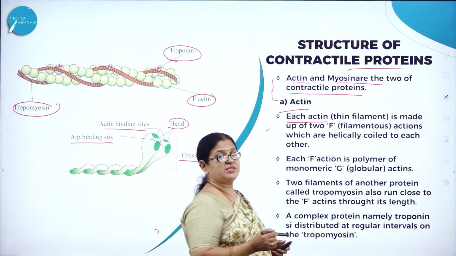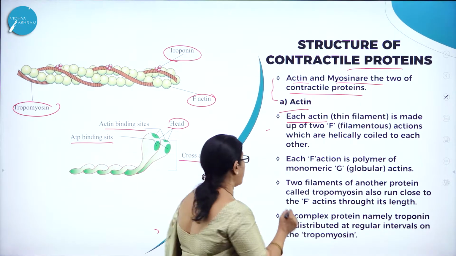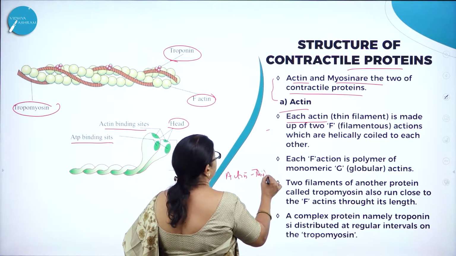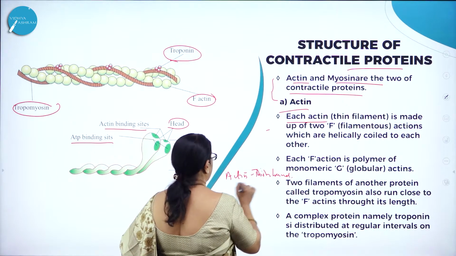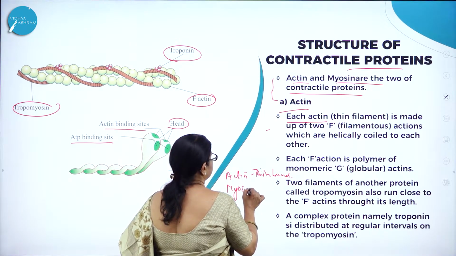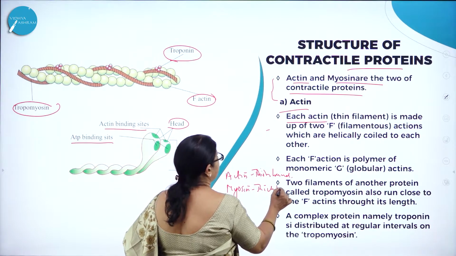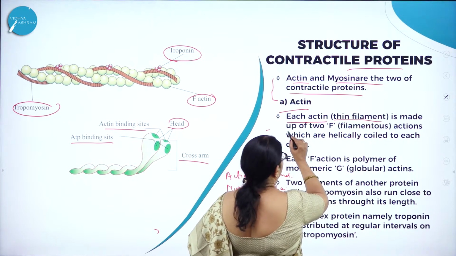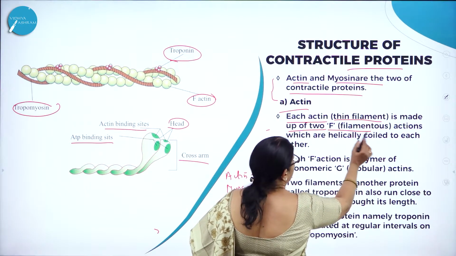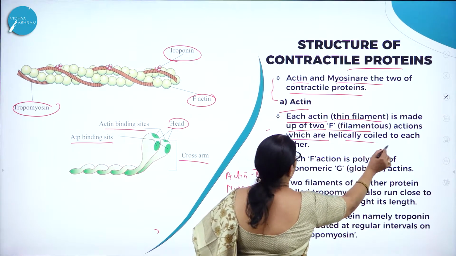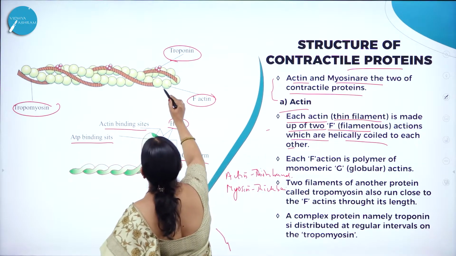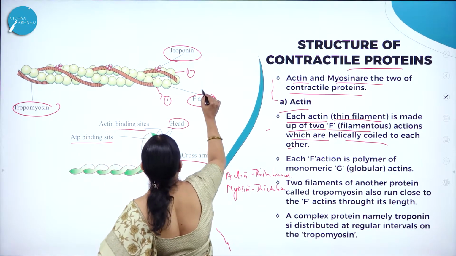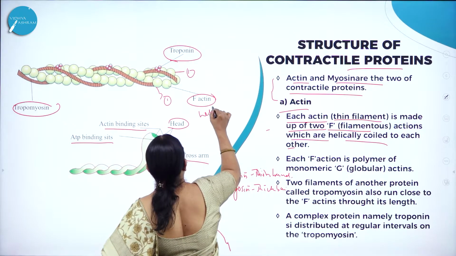Each actin, as we have discussed in the last session, is responsible for the thin bands, and myosin is responsible for thick bands. So each actin, or we can also use the word thin filament, is made up of two F-actin filaments, which are helically coiled to each other. Here you can see the F-actin, this is one and this is one.